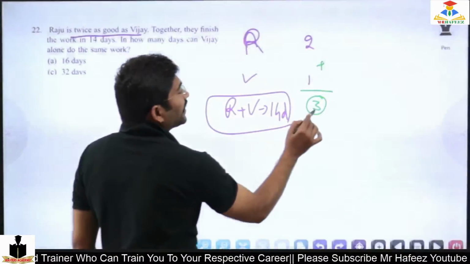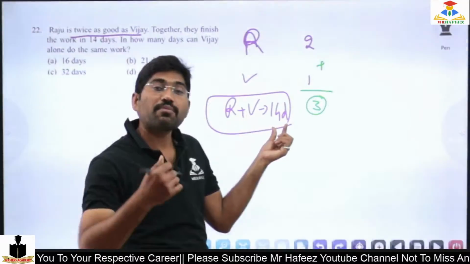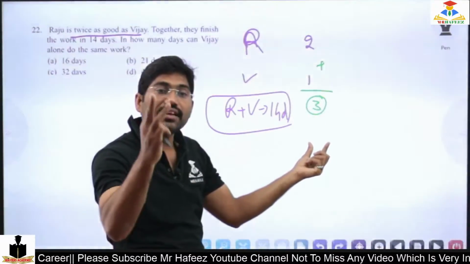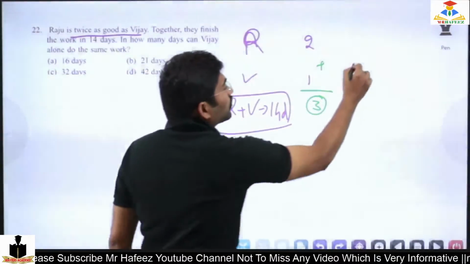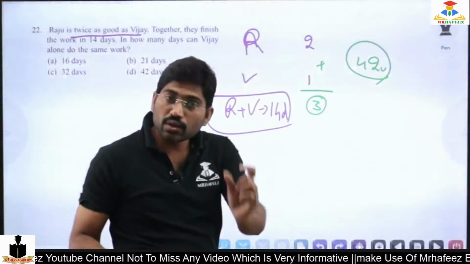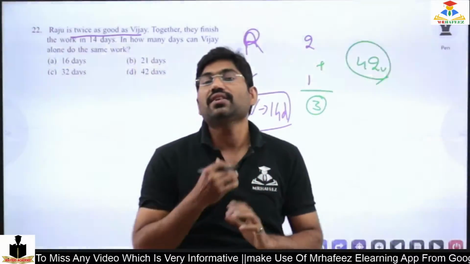So 14 3 times, because within 14 days the work can be completed, but they can do three works in one day. So 14 3 times, 42 units of work is there. 42 laddus to eat.